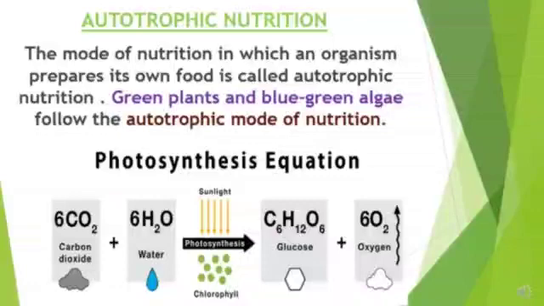The photosynthesis equation is given below, in which 6 carbon dioxide molecules react with 6 molecules of water in the presence of sunlight and chlorophyll. Chlorophyll is a green pigment present in plants. It imparts green color to plants and trees. It produces 1 glucose molecule, which is a type of carbohydrate, and 6 molecules of oxygen. Oxygen is a byproduct, means oxygen is evolved during the process of photosynthesis.